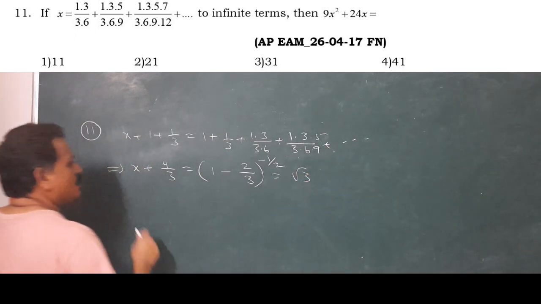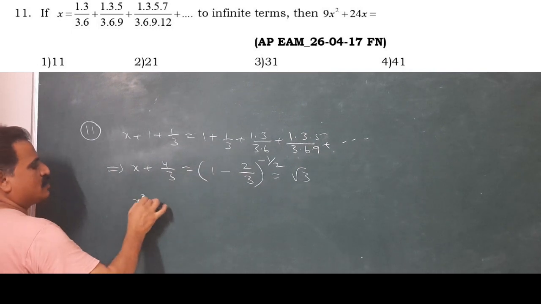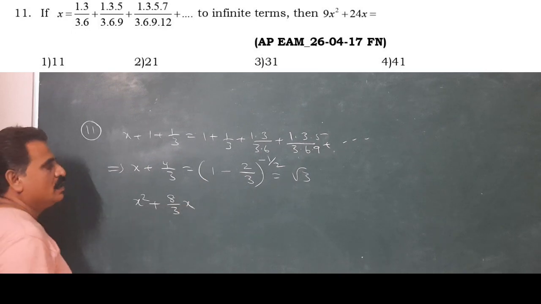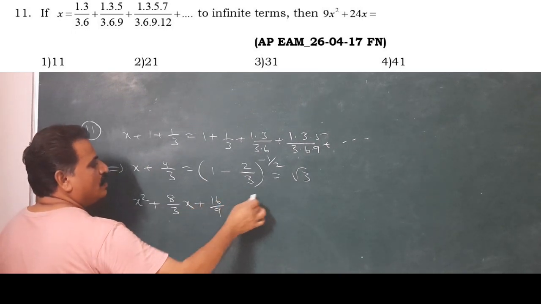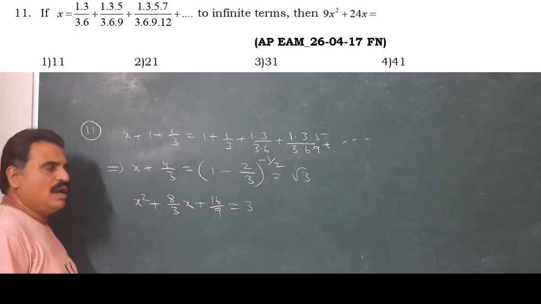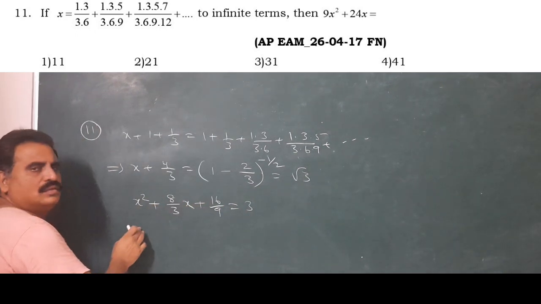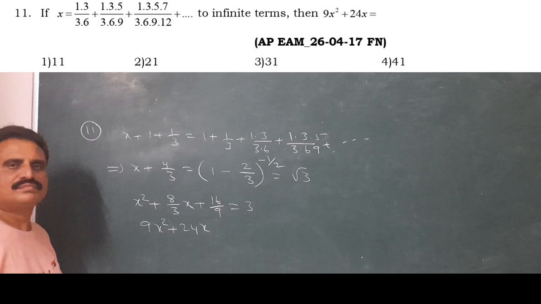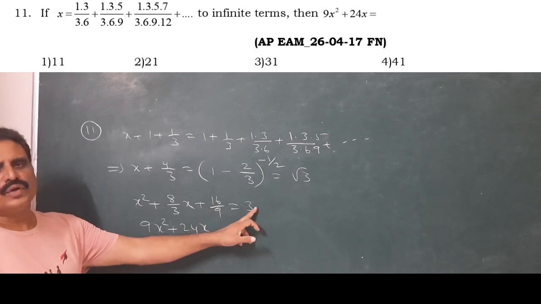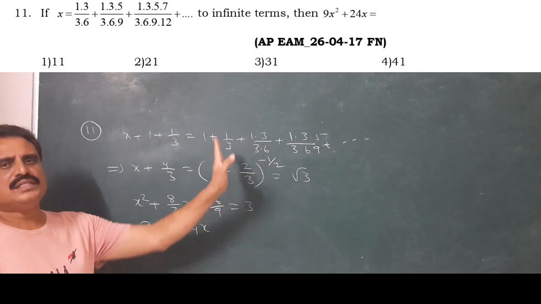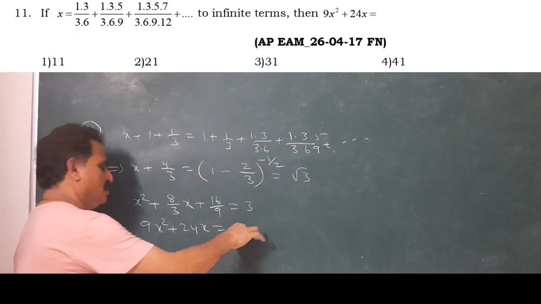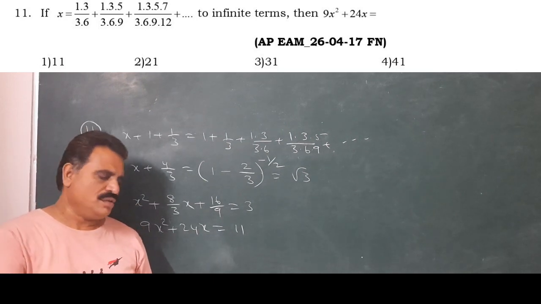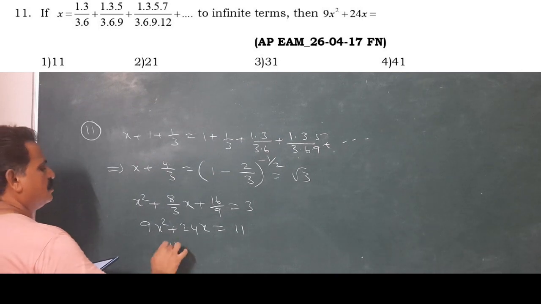Root 3. Now squaring both sides, x square plus 8 by 3 x (2ab) plus 16 by 9 equals 3. Now throughout the equation multiply with 9, giving 9x square plus 24x. Here 16, here 27. Take 16 to that side. 27 minus 16 is 11. Check the answer. 11 is 9x square plus 24x. That is the question. Option 1 is correct.